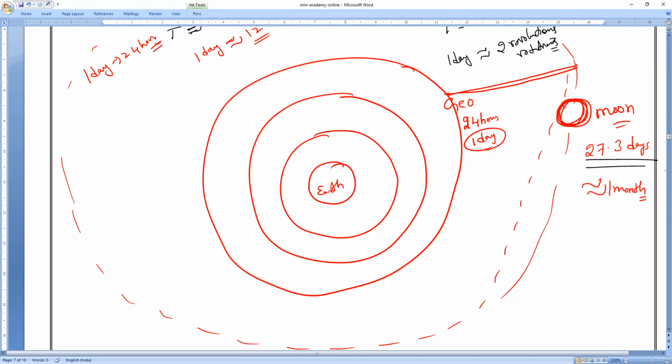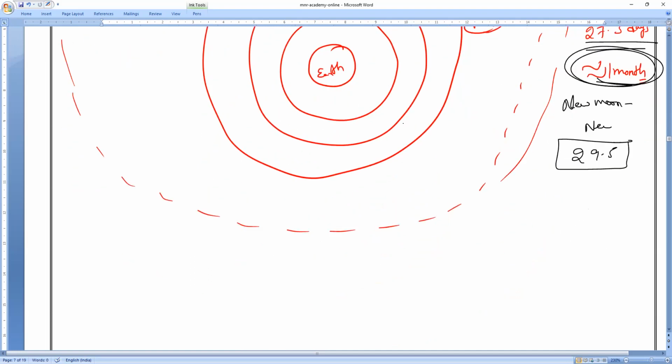From one new moon to the next new moon is approximately 29.5 days. That is approximately 1 month to complete one rotation around the Earth. Imagine how far the moon is present away from the Earth, lakhs of kilometers away. So this is about the types of satellites and the antennas.